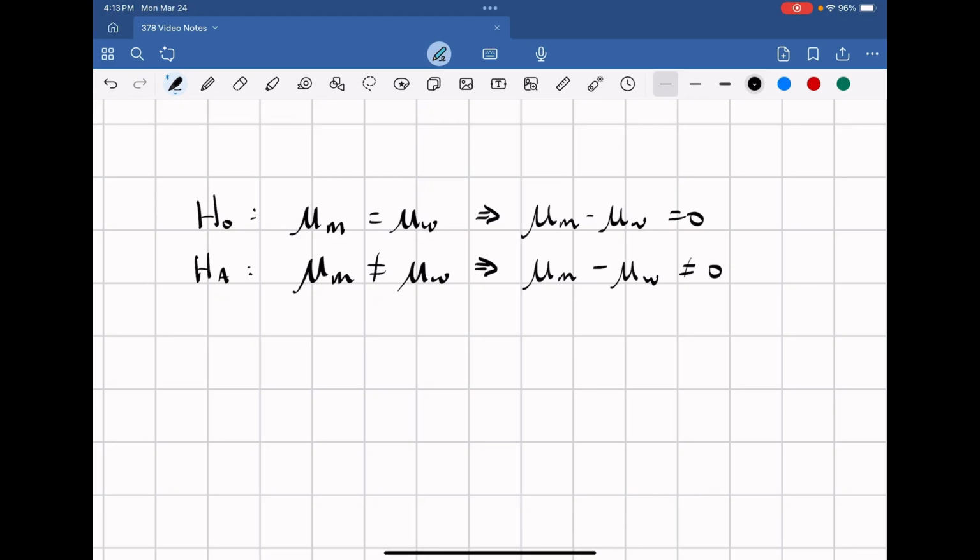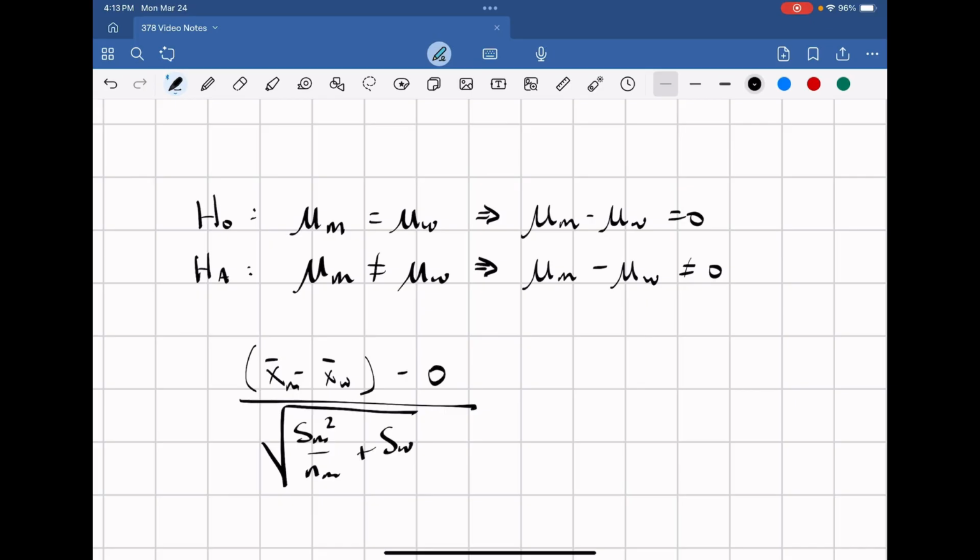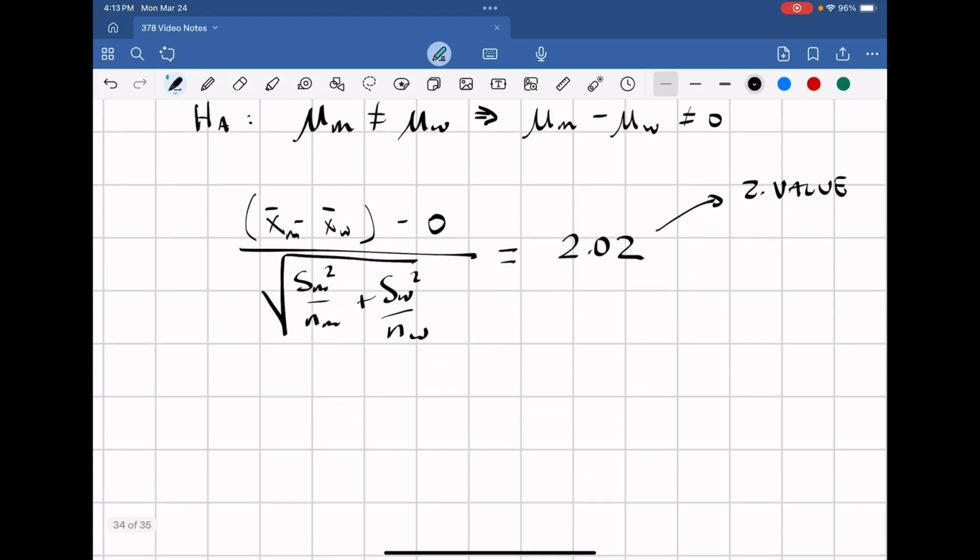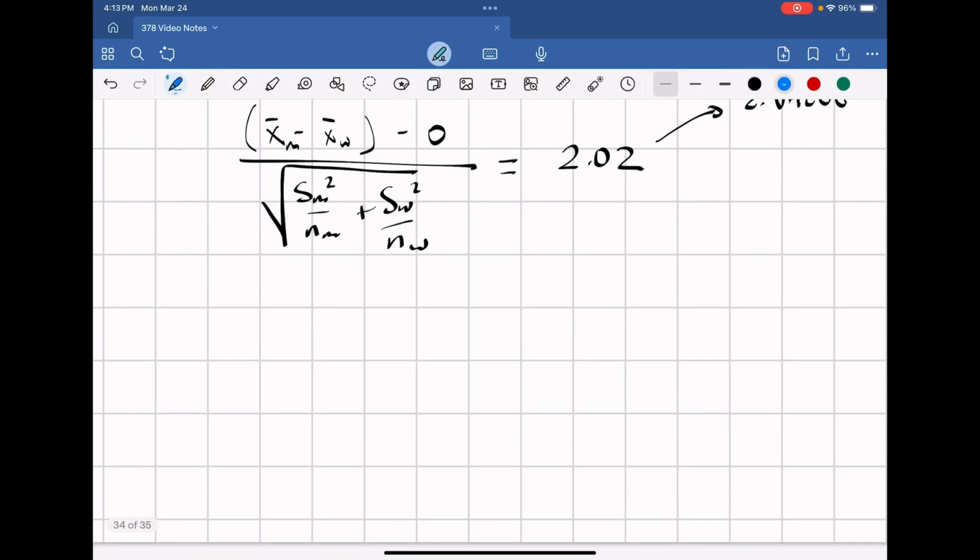And so we're going to conduct the same test. It's going to be the same thing: x bar men minus x bar women minus 0, that's from our null hypothesis, divided by the square root of s men squared over n men plus s women squared over n women. And so this is where we get our 2.02. Again, this is our z value. But in this case, we're looking for a 95% confidence level.